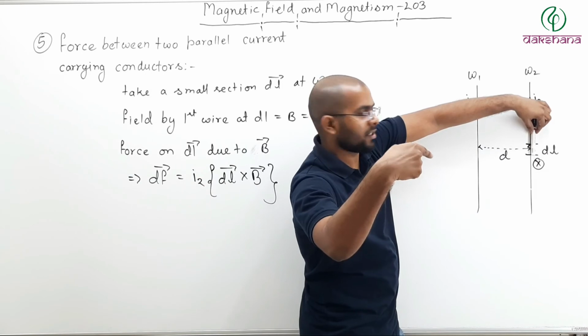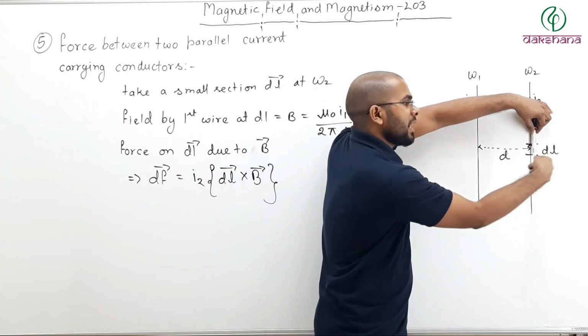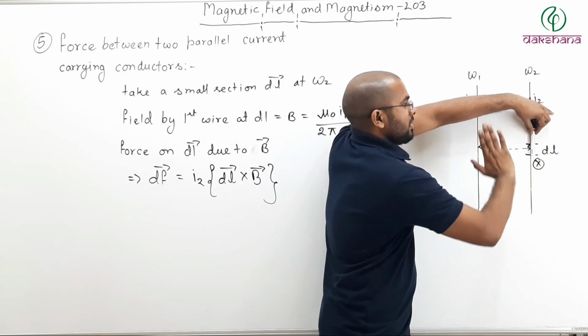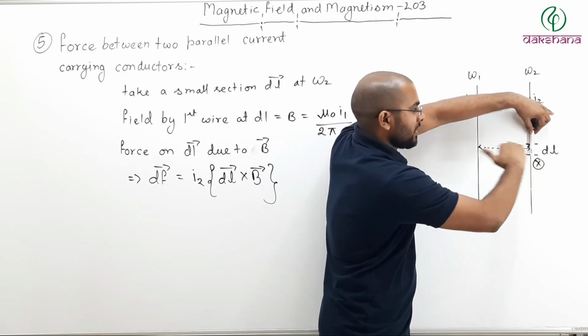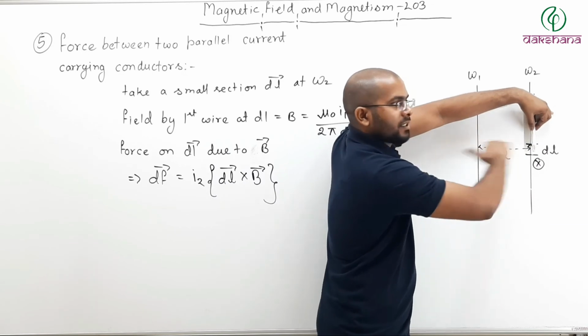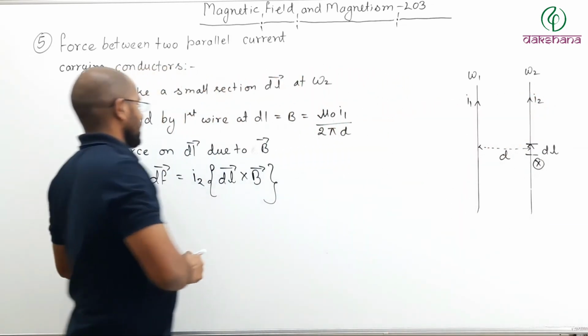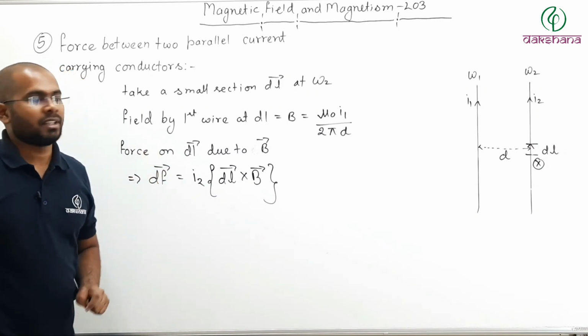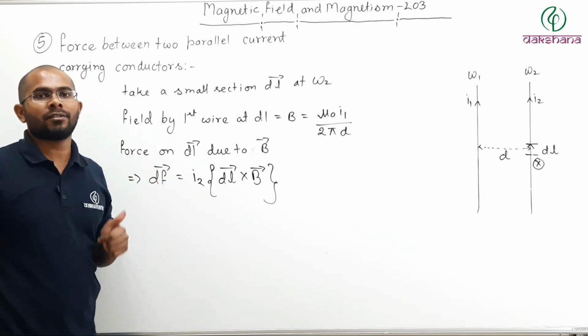Where is the field direction? Field direction is straight inward. So dl cross B, force will be like this. So you can say dl and B are at 90 degrees to each other. They are at 90 degree angles from each other.